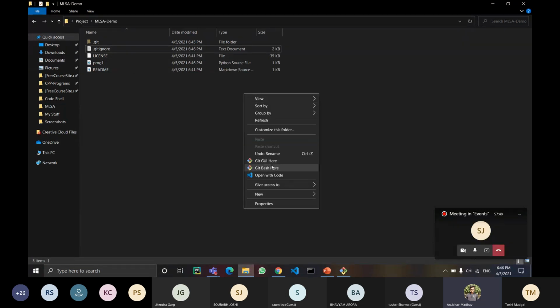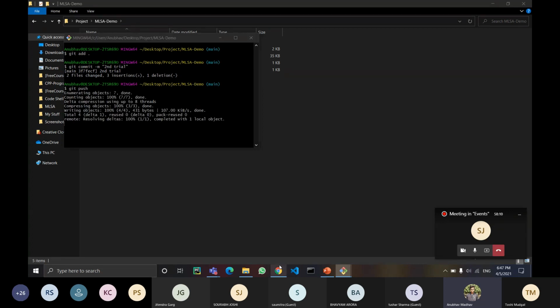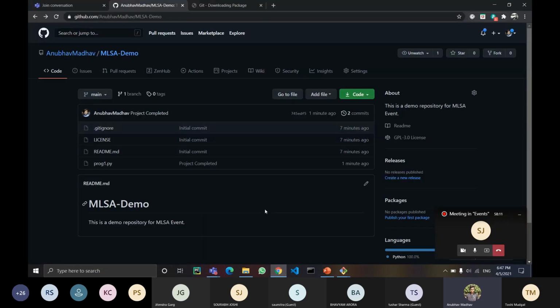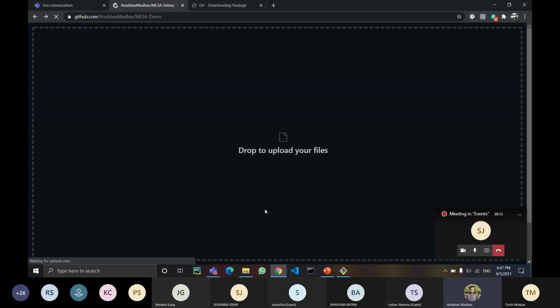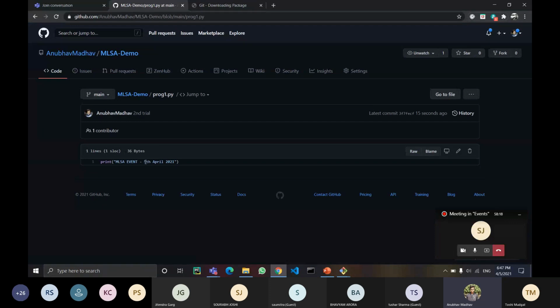I'll again open git bash here, git add dot, git commit -m second trial. Message can be anything. Git push. Message should be in double quotes only. That's it. Now if I go here, I can see that my prog1.py is still here and the changes are also reflected. 5th April 2021.